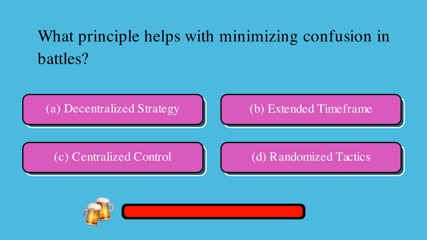What principle helps with minimizing confusion in battles? Is it A, decentralized strategy, B, extended time frame, C, centralized control, or D, randomized tactics? The correct answer is C, centralized control.